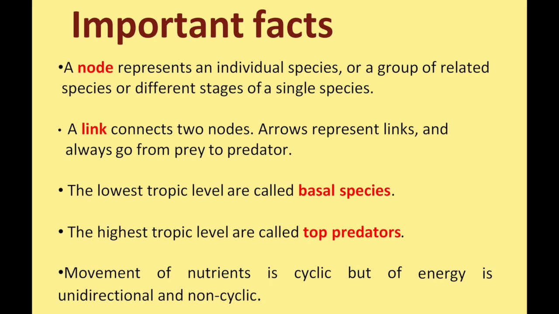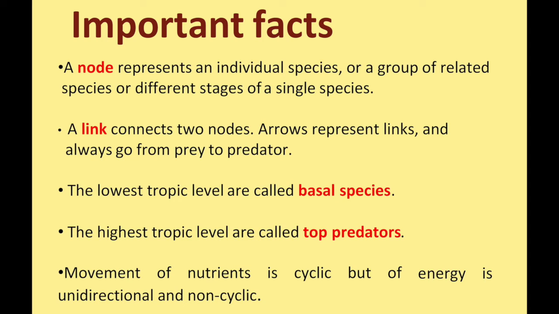So what are the facts present here? Say a node, it represents the individual species or a group of related species or different stages of a single species, and the link, it connects two nodes. So it connects two nodes means two animals. The arrows here represent the link from one animal to another animal, which animal is eaten by which animal, and it always goes from the prey to the predator.